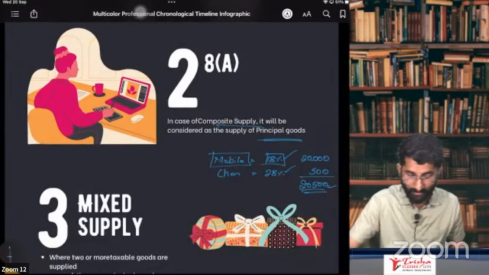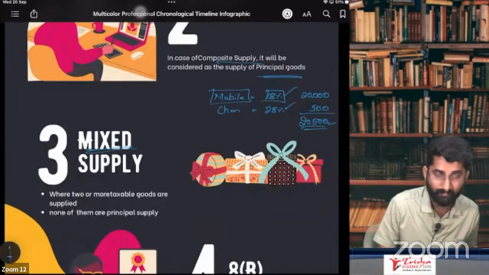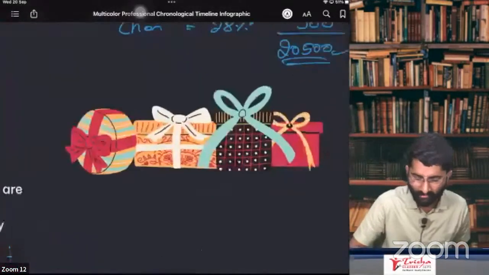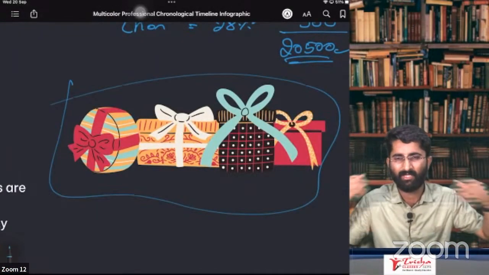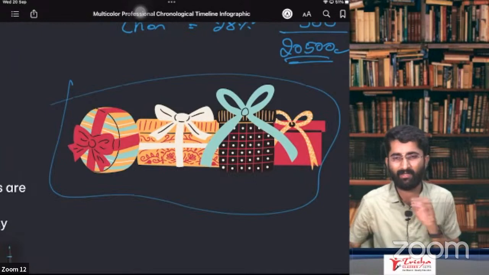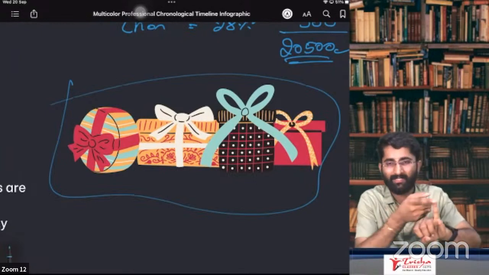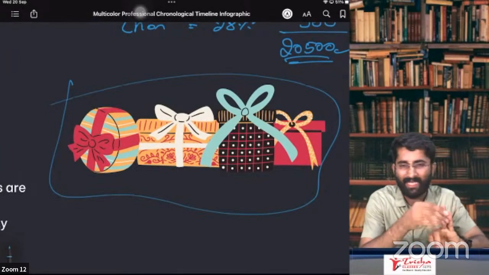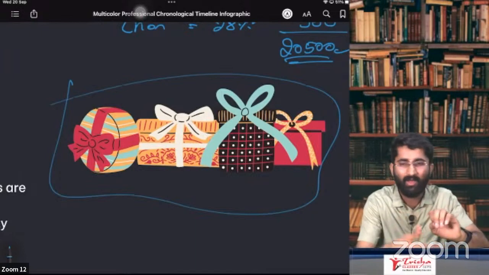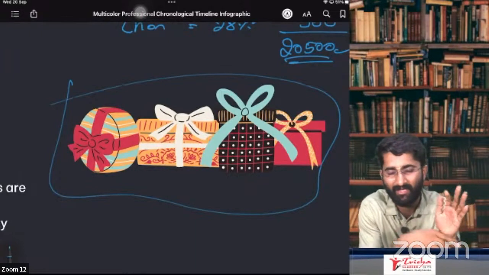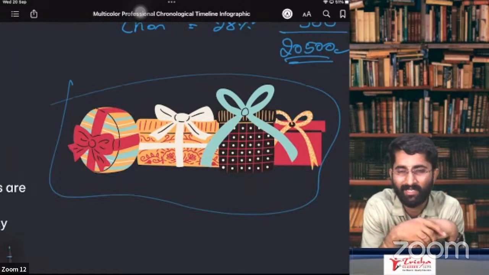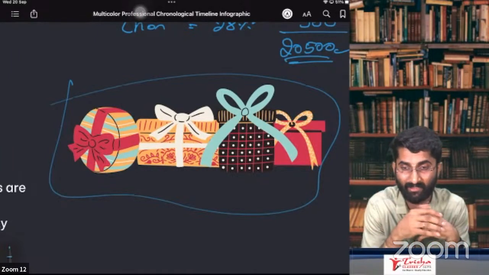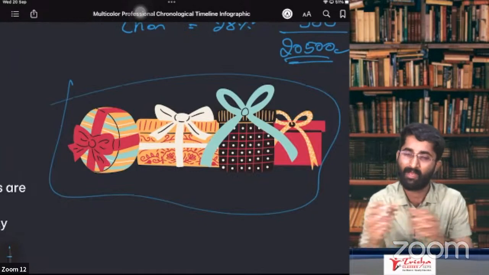Okay. Now the question is, sir, what is mixed supply? Same thing, mixed supply. See, there are many things we are putting together. Now example, Ganesh Chaturthi gift pack. So what will be there in that gift pack? One is almonds. Cashew nuts will be there. Hair oil will be there. Comb will be there. 5-star chocolate will be there. Can you tell me what is the relation between all these? Nothing. There is no relation. Hair oil and comb, there might be one relation.